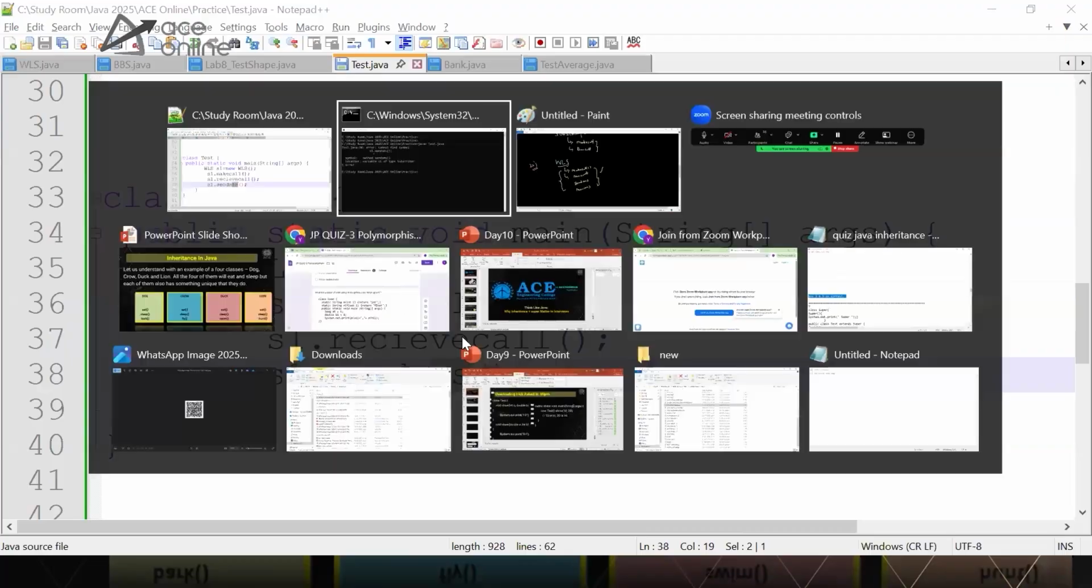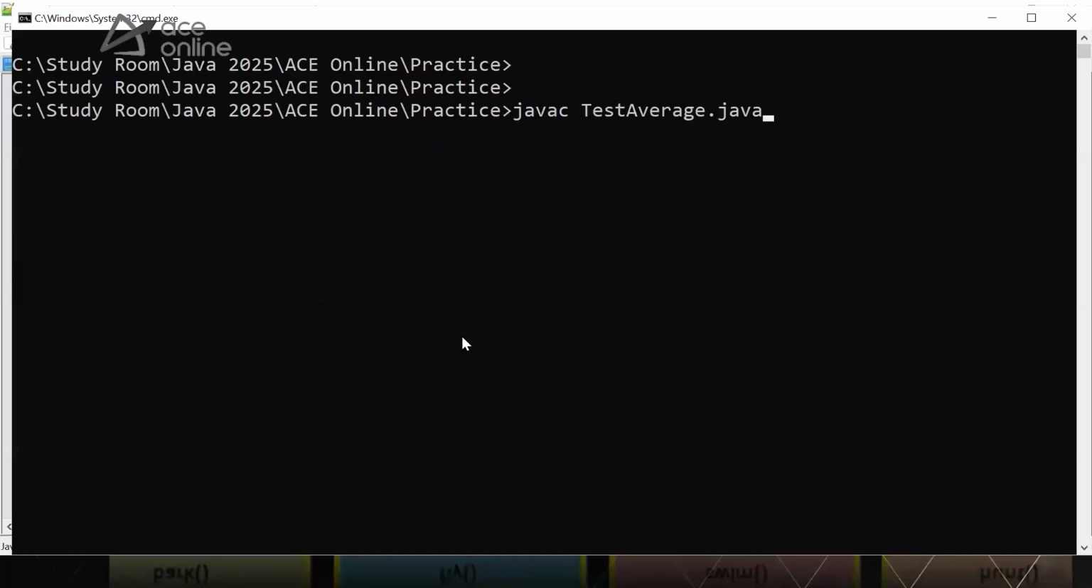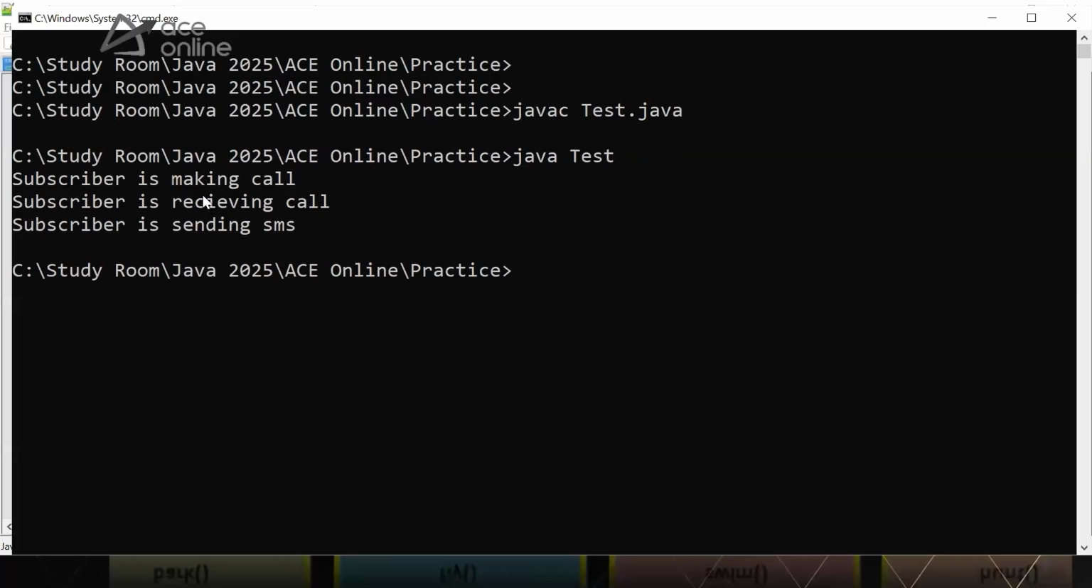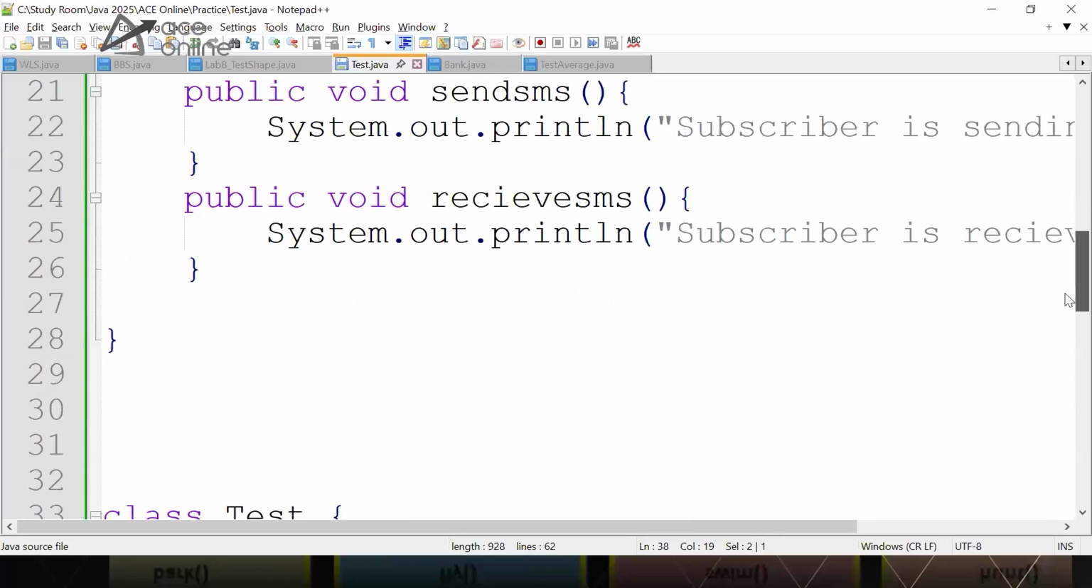Now let me show you the execution. Okay. Now we compile. It gets compiled. Now when we run, you can see subscriber is making call, subscriber is receiving call, subscriber is sending SMS. So these are two different classes now. We have a subscriber class and we have the WLS class.